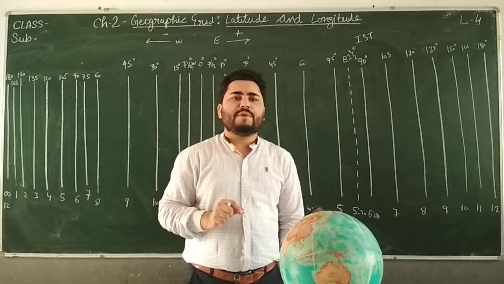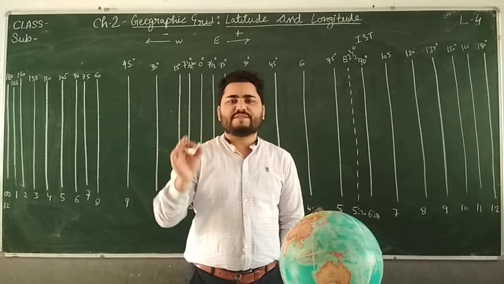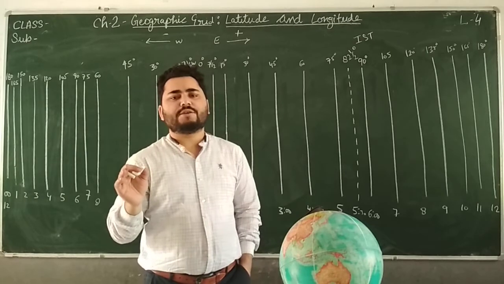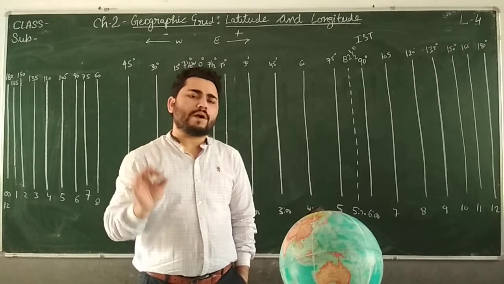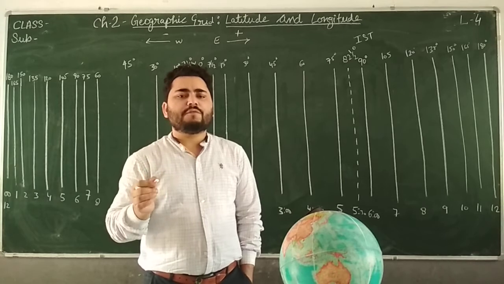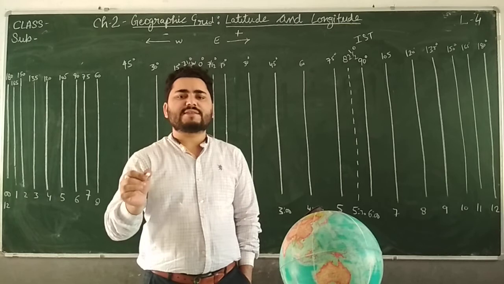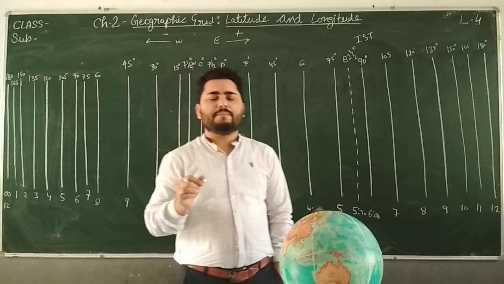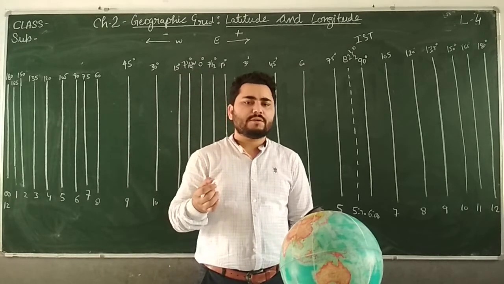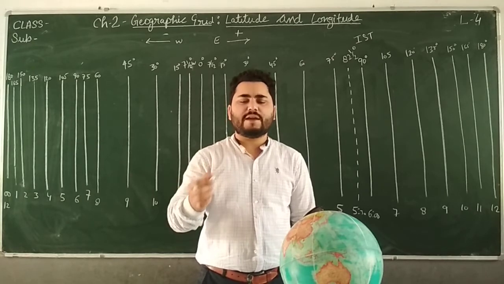Standard time means, suppose there are 17 lines of longitude running through a country. Then we take the middle line as the standard meridian. The middle line will be the ninth line.